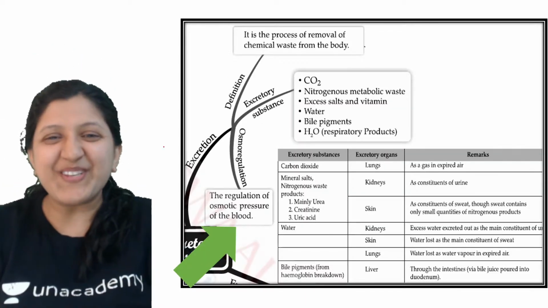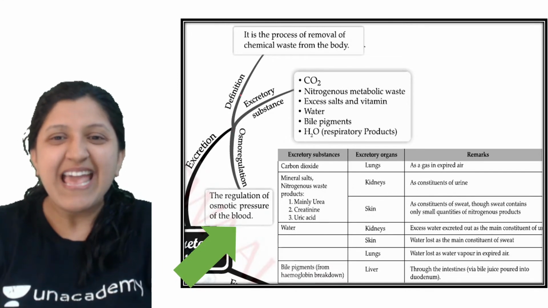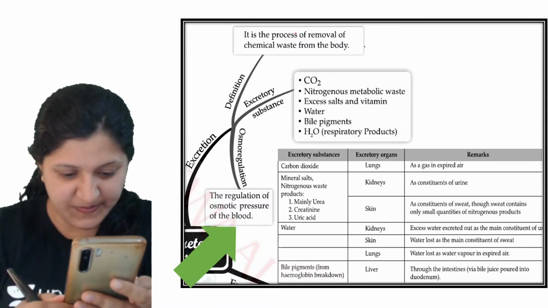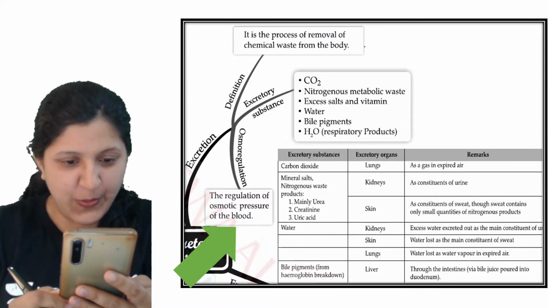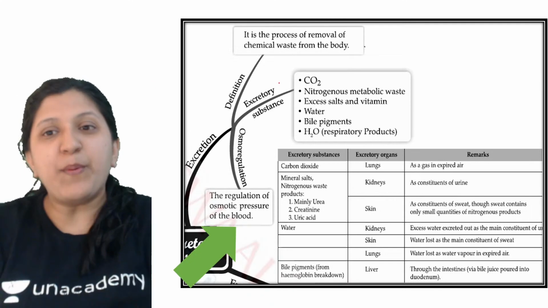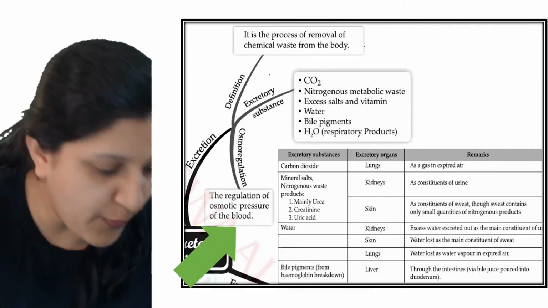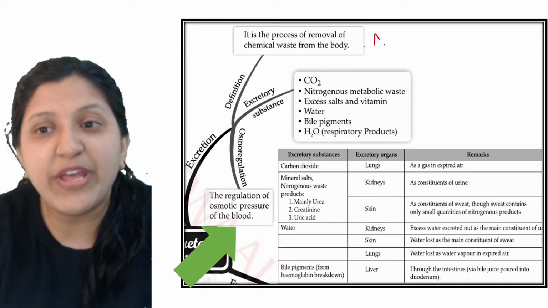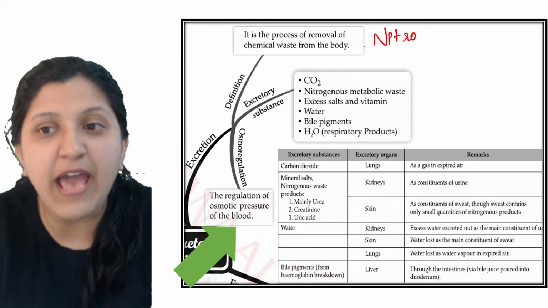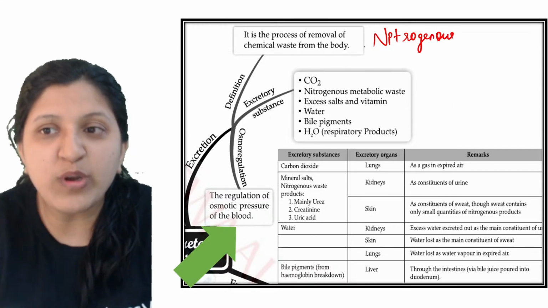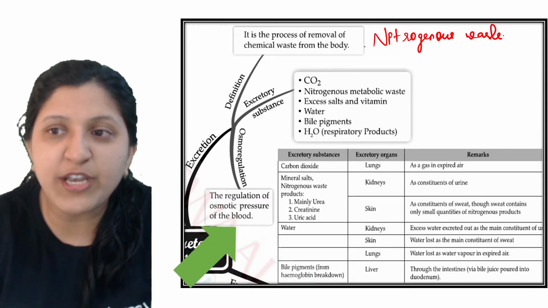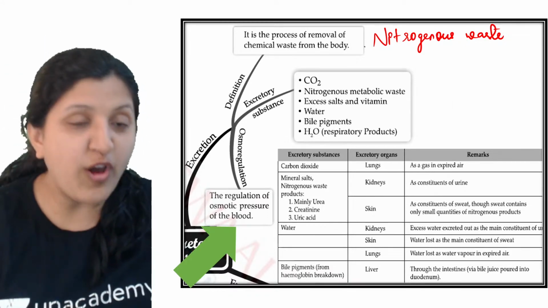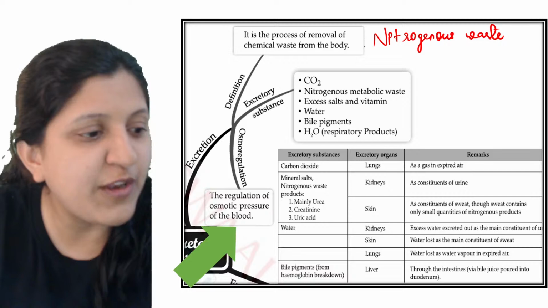So excretion, when we mention the definition, is basically the process of removal of chemical waste from the body. What are the chemical wastes? It is basically the nitrogenous waste. Can you name any three of the nitrogenous wastes produced?